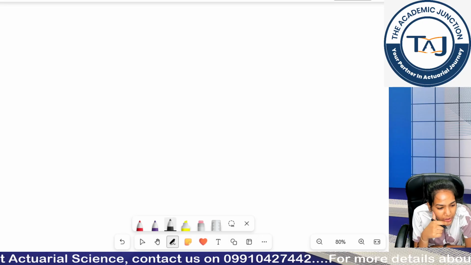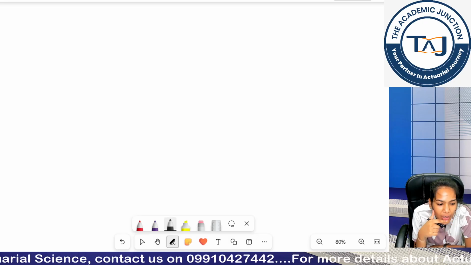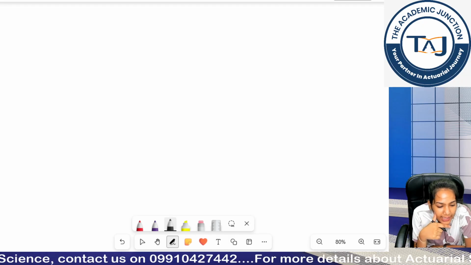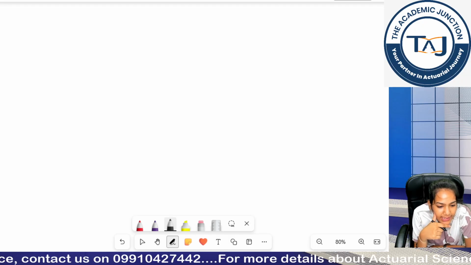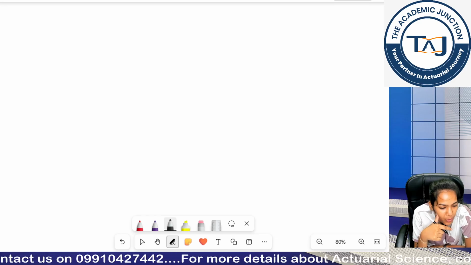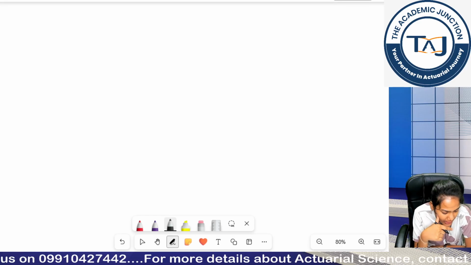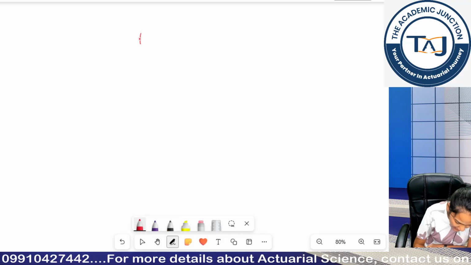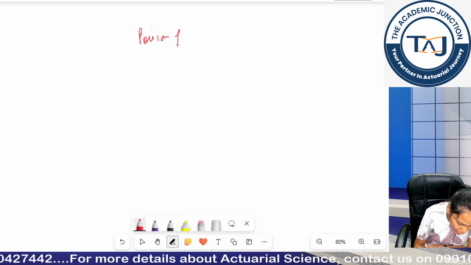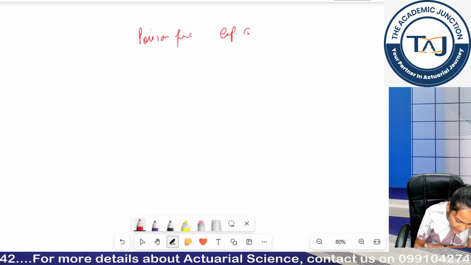Okay. Let me repeat the question. Claims to a general insurance company's 24-hour call center occur according to a Poisson process with a rate of 3 per hour. Calculate the probability that the next call arrives after more than half hour. Let me tell you the relationship between Poisson process and the exponential distribution.